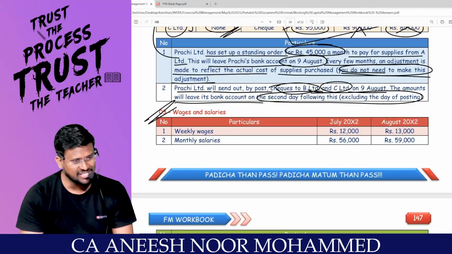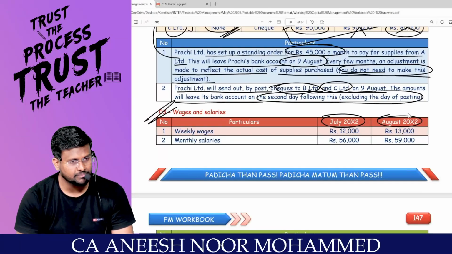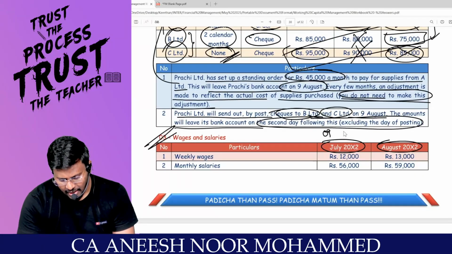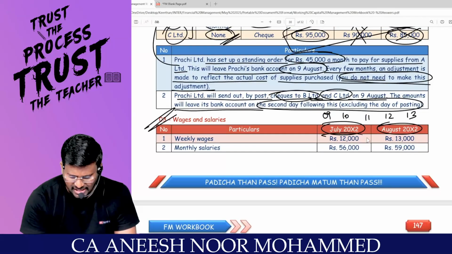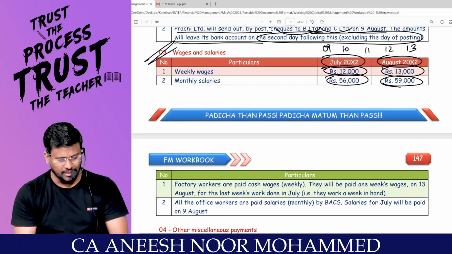Easy wages and salary, July month and August month. You are in the month of August. We are preparing the cash budget for August 9, 10, 11, 12, 13. Weekly wages is 12,000, 13,000. Okay. Monthly salary 56,000, 59,000. What are they going to do?